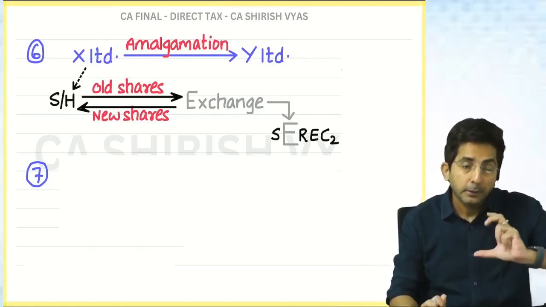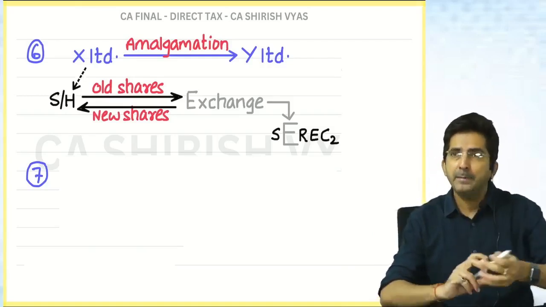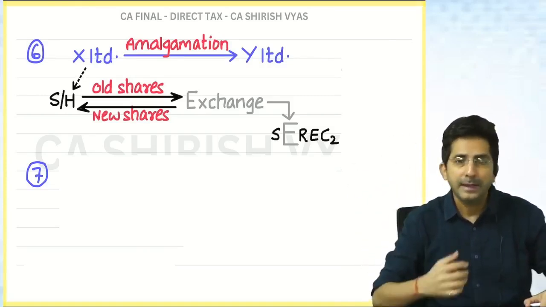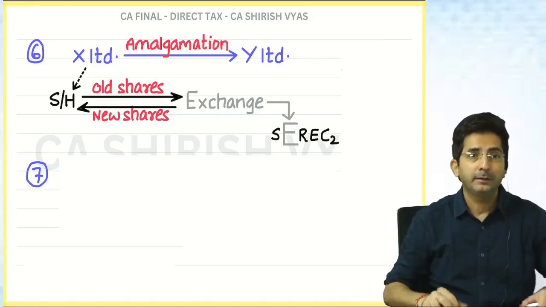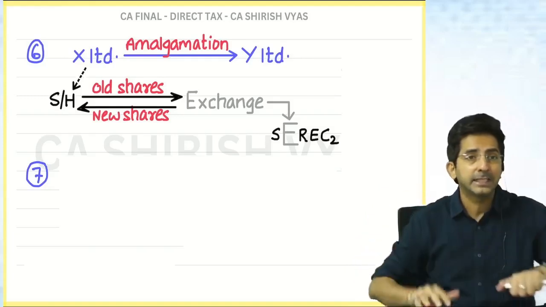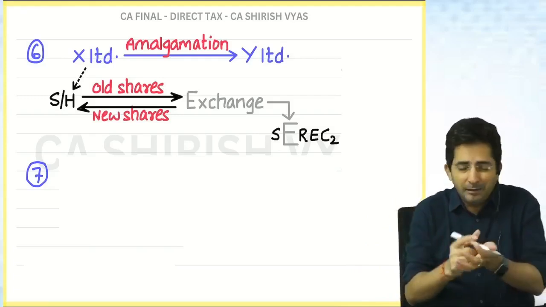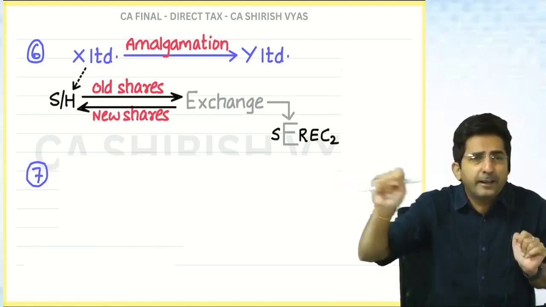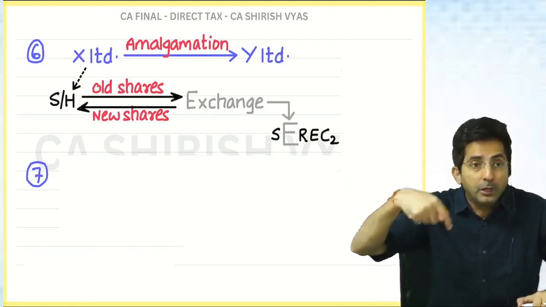He didn't plan to exchange the shares. That means, if you plan and do, like imagine, please pay attention, I am having L&T shares and there is no merger. And I tell my friend Hassan that do one thing, give your Wipro shares to me. Take my L&T shares, give your Wipro shares. We internally exchange. I remind you again, there is no merger. It is just I felt I am fed up of these L&T shares. I don't like L&T. I told my friend Hassan, you take my L&T shares and give your shares of Wipro Limited.